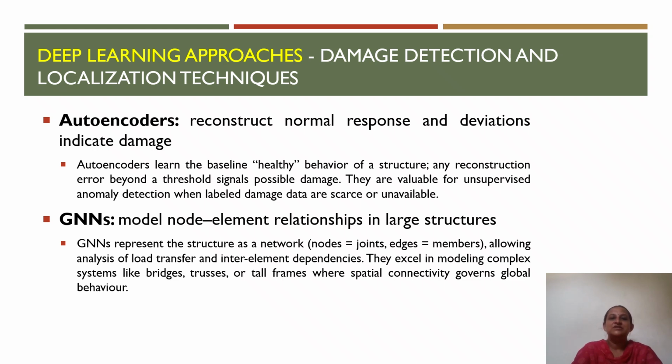In structural engineering, a structure can be represented as a graph where nodes correspond to joints and connection points and edges represent structural members. GNNs learn how forces, loads, and damage effects propagate through these interconnected elements. Because they explicitly consider structural connectivity, GNNs are highly effective for damage localization in complex structures such as bridges, multi-story frame structures, or trusses. So they provide a more realistic representation of structural behavior compared to CNN.